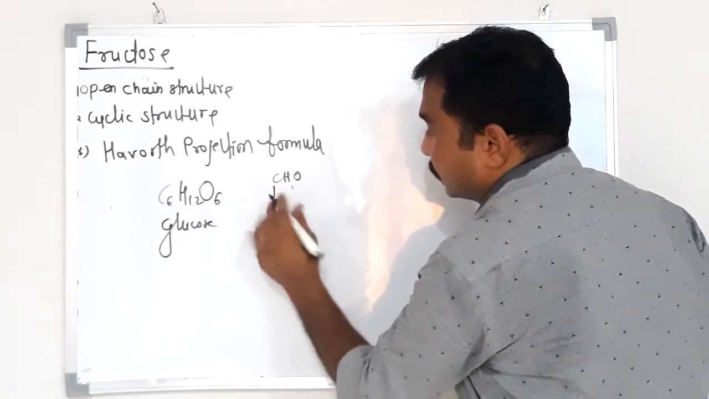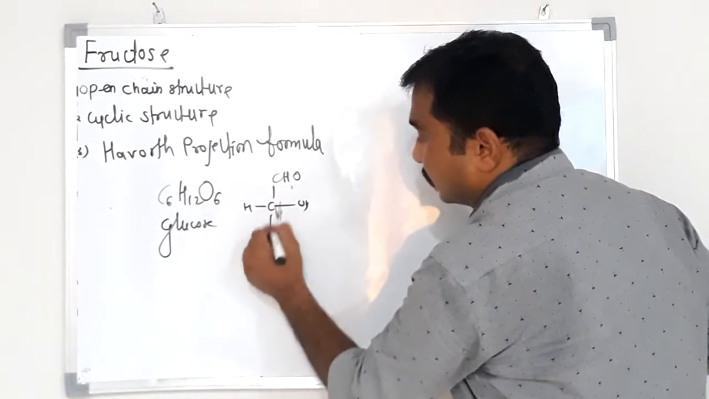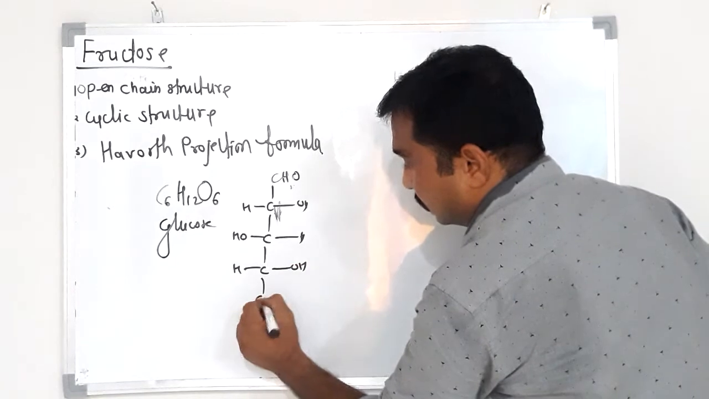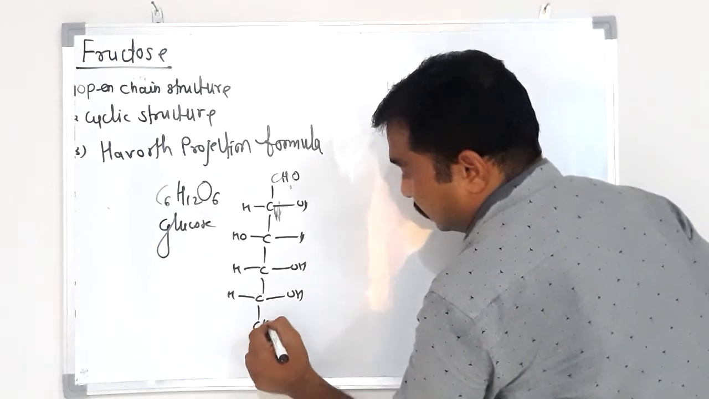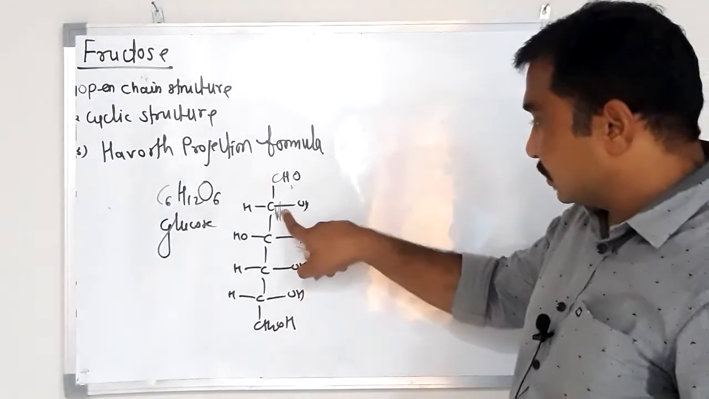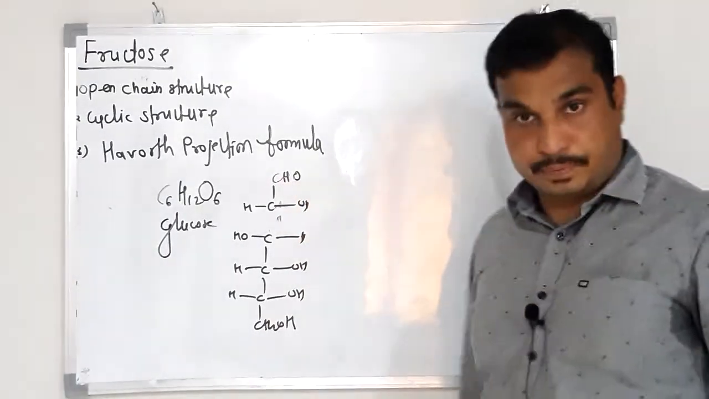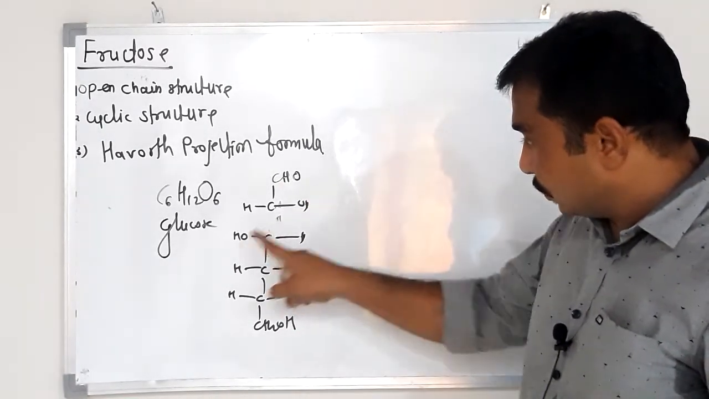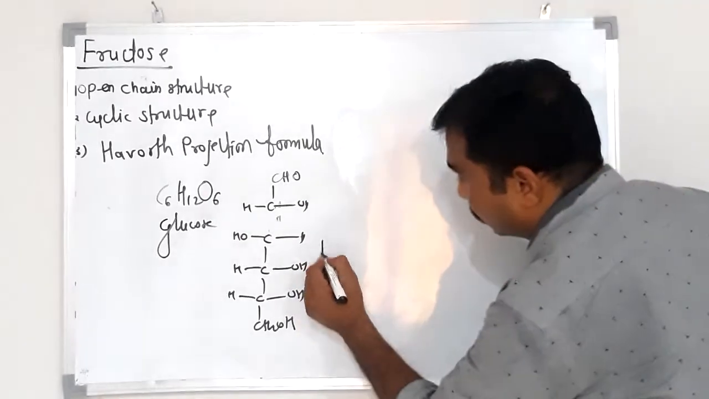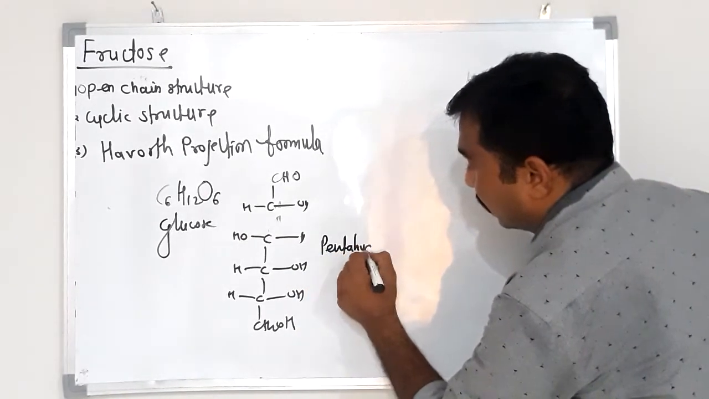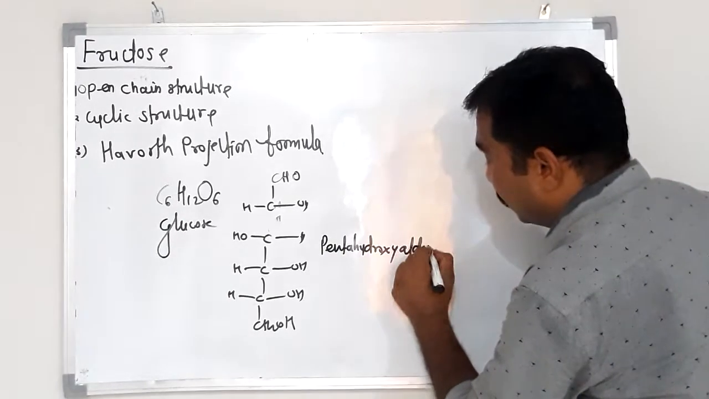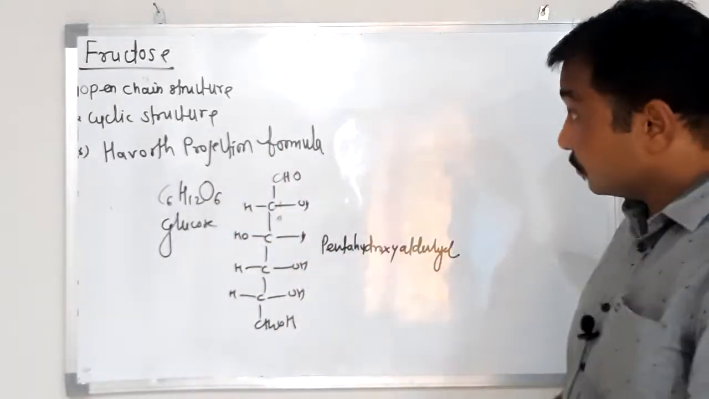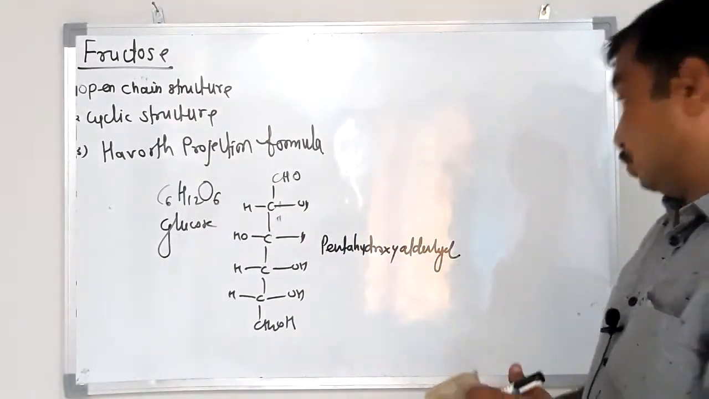CHO, CHOH, CHOH, CHOH, CHOH, CH2OH. Okay, so glucose is an aldehyde group containing compound, aldehyde, and 1, 2, 3, 4, 5 hydroxyl groups. So it is also pentahydroxyaldehyde. Okay, it is pentahydroxyaldehyde. It was glucose. Now our topic of discussion is fructose.